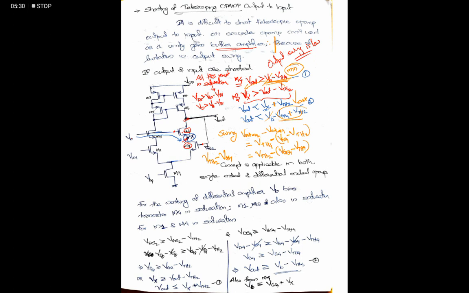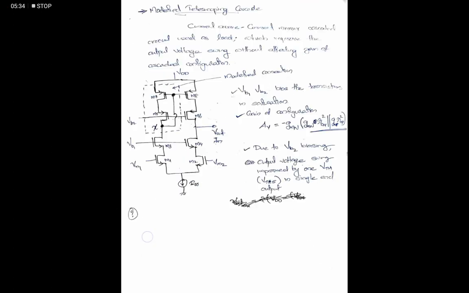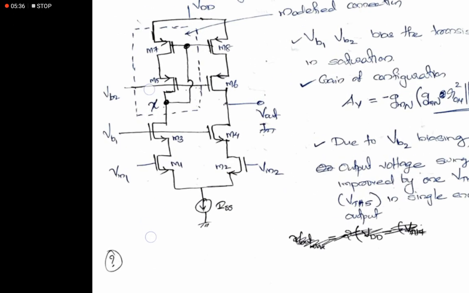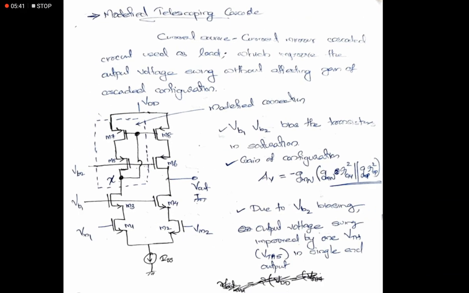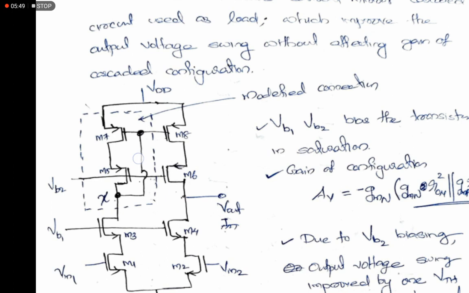That's a drawback of the single-ended telescopic op-amp. And this one is a modified structure to improve the output swing of the single-ended configuration. Here, the current mirror configuration is obtained from M7 to M5 itself, and we are using an extra biasing VB2.